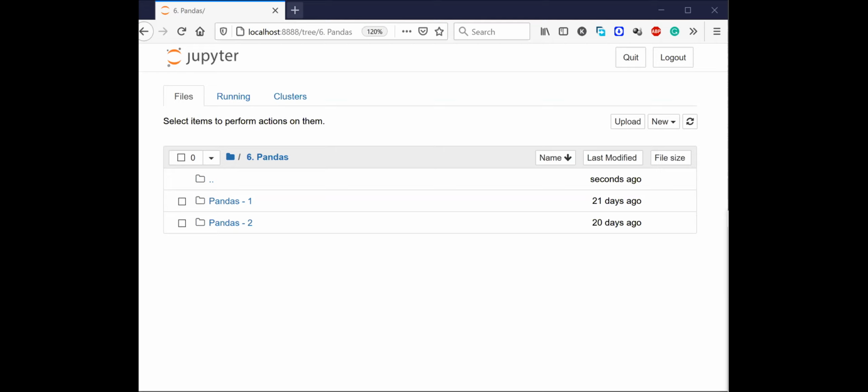So let's start with today's session. Let me change the chat settings. I think now you can post these messages publicly or even to me.